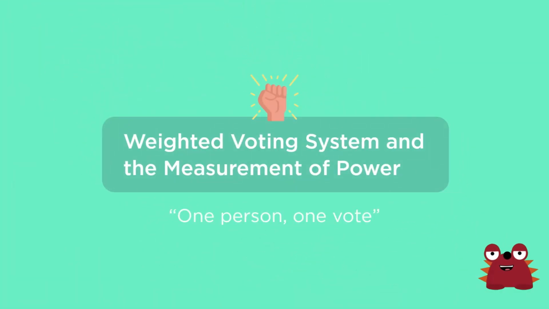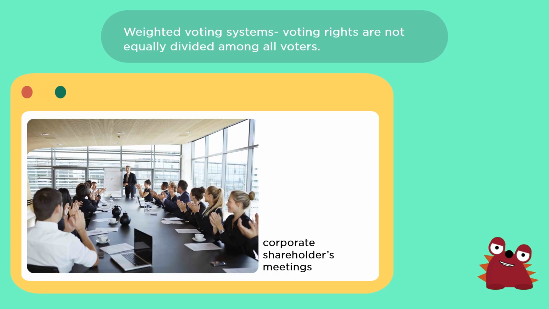Next is the discussion of weighted voting system and the measurement of power. In this slide, I included the principle of one person, one vote. This is to emphasize that not all voting systems adhere to this kind of principle. Rather, voting systems like weighted voting system means that the voting rights among all voters are not equally divided.